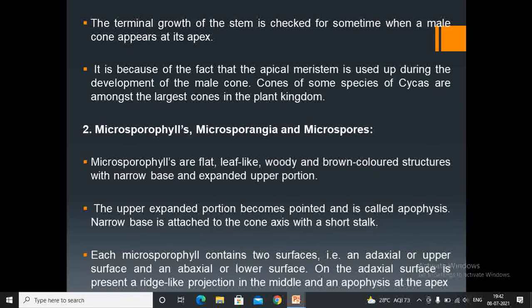Microsporophylls, microsporangia and microspores. Microsporophylls are flat, leaf-like, woody and brown colored structures with a narrow base and expanded upper portion. The upper expanded portion becomes pointed and is called the apophysis. The narrow base is attached to the cone axis with a short stalk. Each microsporophyll contains two surfaces, that is an adaxial or upper surface and an abaxial or lower surface. On the adaxial surface is present a ridge-like projection in the middle and an apophysis at the apex.